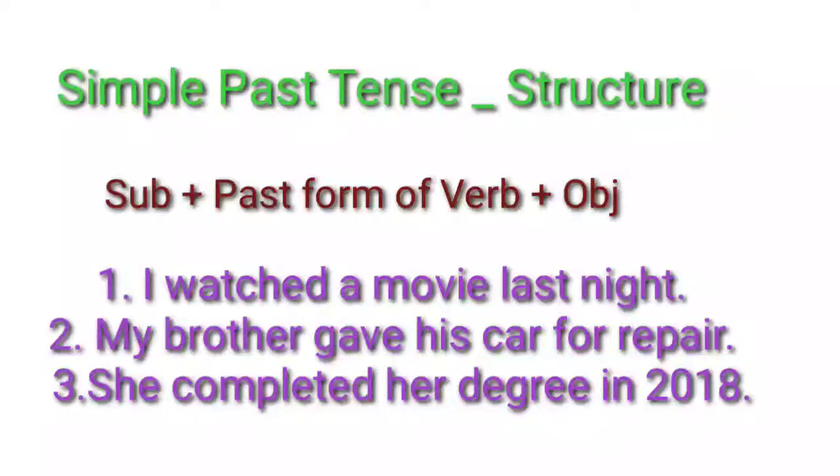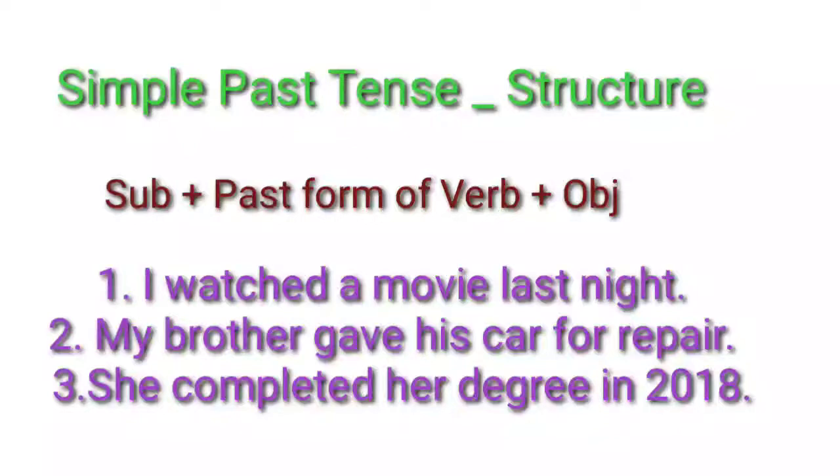Second one, my brother gave his car for repair. What is the verb? Gave. Gave is the past form of give. Third one, she completed her degree in 2018. What is the verb? Completed. Completed is the past form of complete.